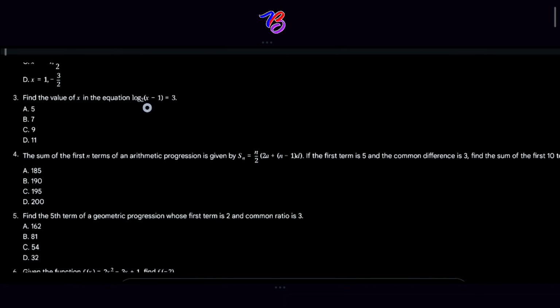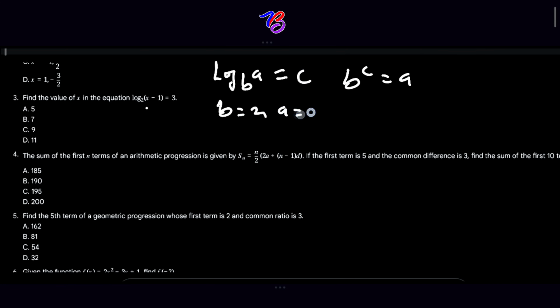Question 3. Find the value of x in the equation log base 2 of x minus 1 is equal to 3. Altogether, so for us to solve this question, the equation is in the form of log b of a is equal to c. Okay, this is the equivalence, and it is equal to b raised to the power c is equal to a altogether. So from the given equation, our b is equal to 2, our a is equal to x minus 1, and our c is 3.